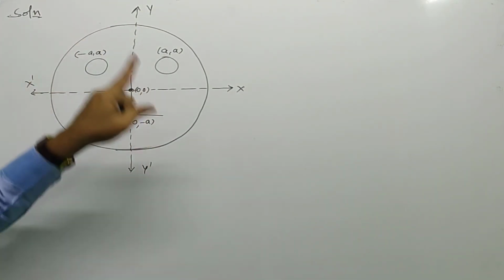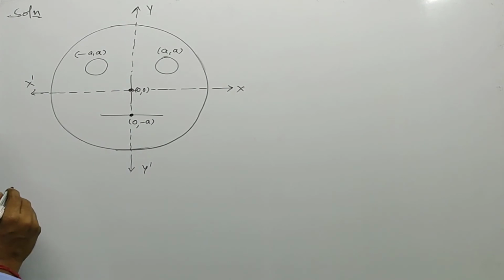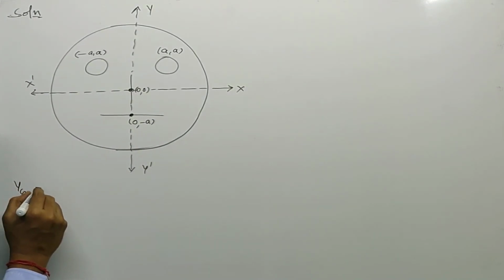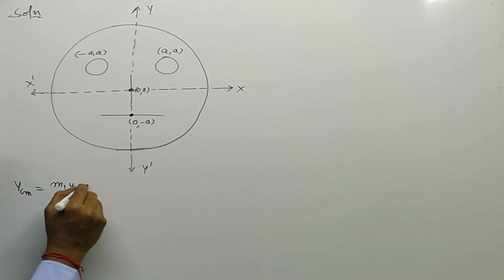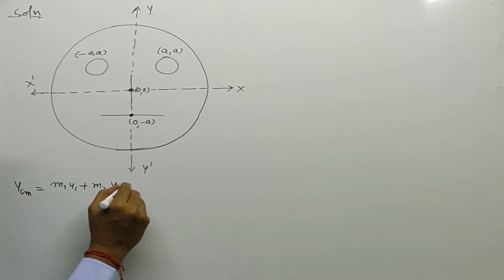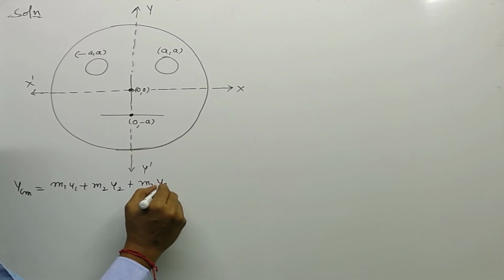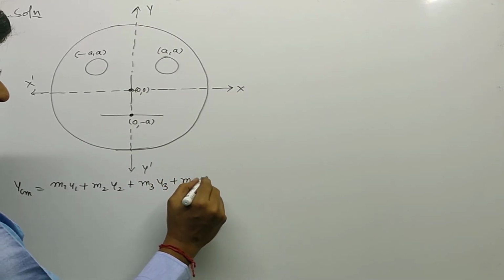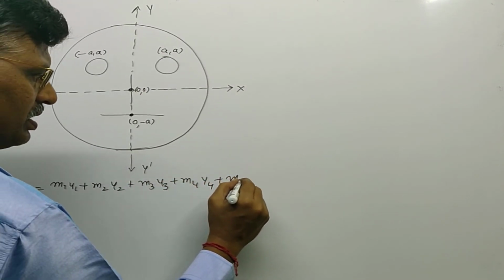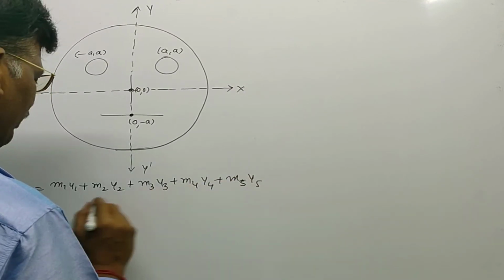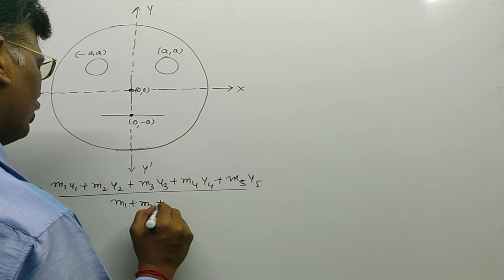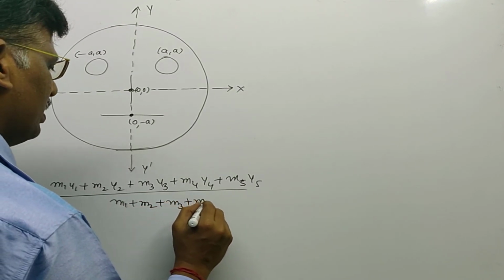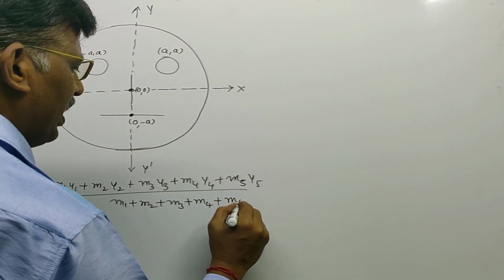YCM, y coordinate of center of mass, can be written as m1 y1 plus m2 y2 plus m3 y3 plus m4 y4 plus m5 y5 divided by m1 plus m2 plus m3 plus m4 plus m5.